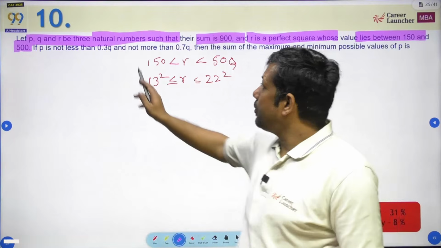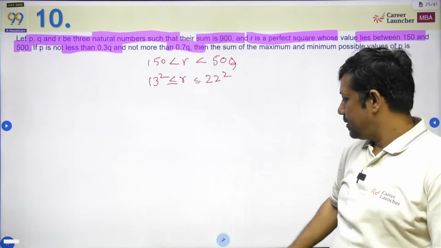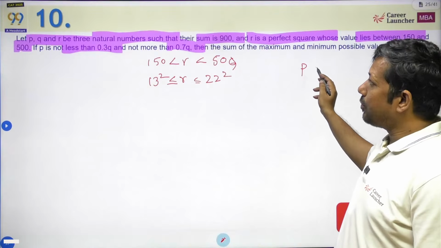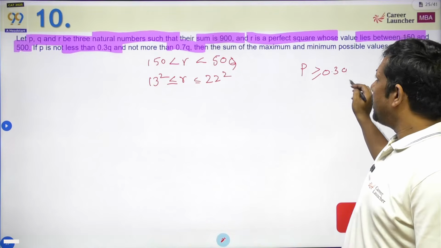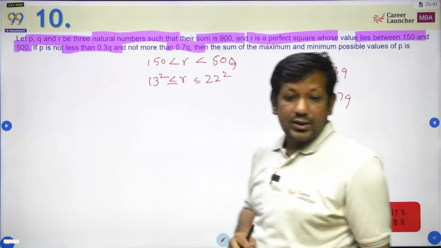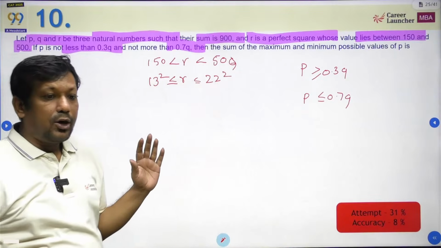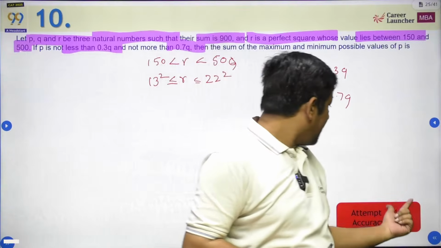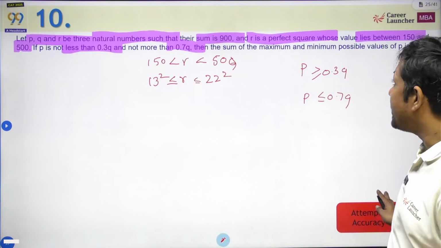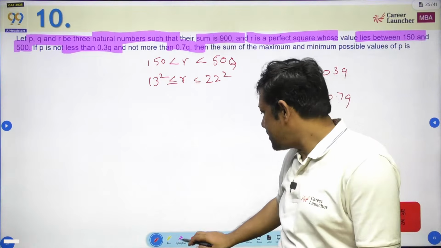ठीक है, तो यहाँ पे ये बोल रहा है कि P 0.3 Q से छोटा नहीं है और 0.7 Q से बड़ा नहीं है. अब यहाँ पे P is greater or equal than 0.3 Q and P is less than or equal to 0.7 Q. This is the total information that we got. और यहाँ पे again, the reason a lot of people didn't solve this question and the accuracy is very low, that is 8%, because there are going to be cases, and that is going to be this.